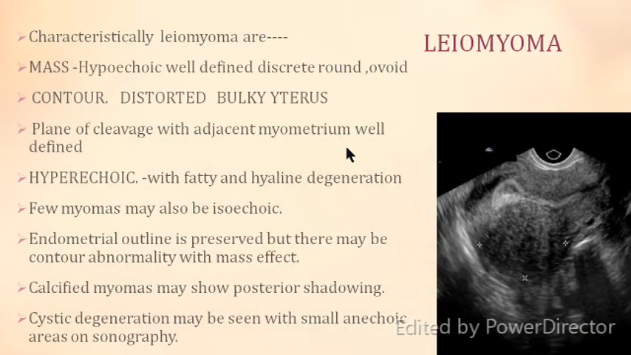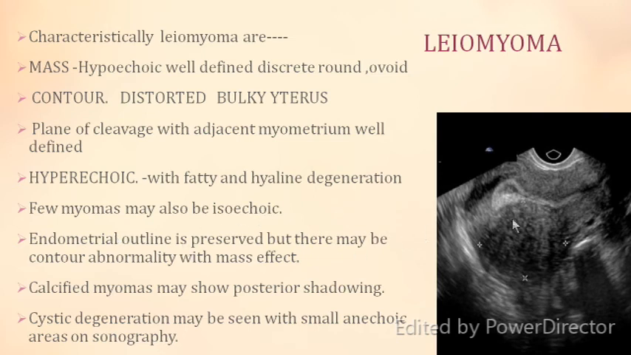When you see the characteristics of a leiomyoma, this is the uterine cavity, and this is the whole of the leiomyoma. You see the echogenicity: it is hypoechoic and well defined. The contour is distorting the whole of the uterus, but all of it is hypoechoic. It can be hyperechoic when there is fatty or hyaline degeneration. It can be isoechoic also.